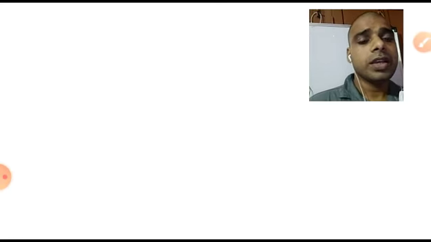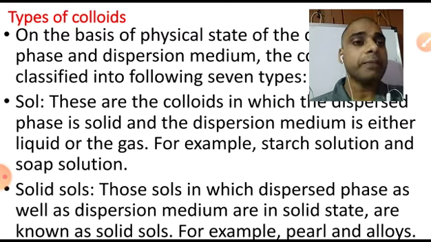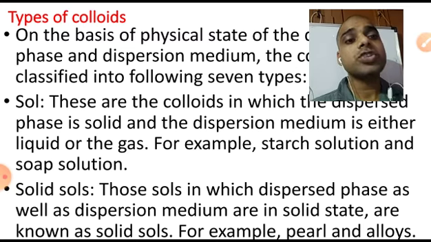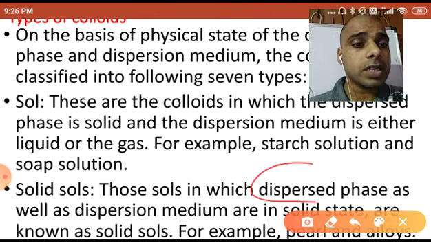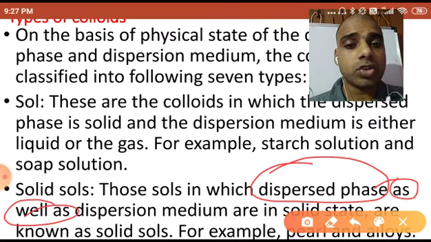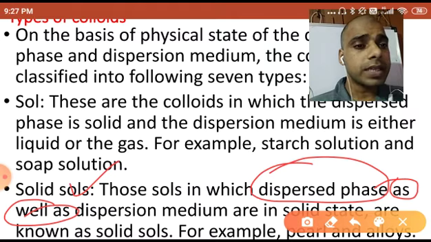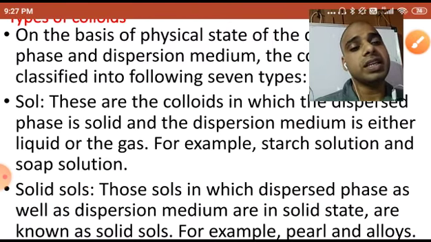Now you can see solid sols. The name actually suggests it: solid sols. And here it is written, note down, the dispersed phase as well as the dispersion medium are in solid state.